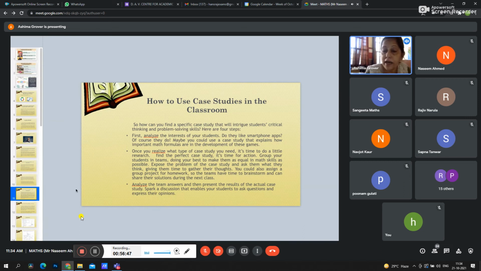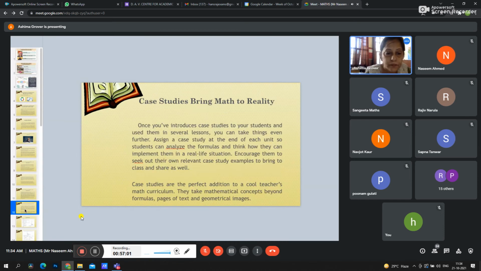Now, after that, we can analyze the team answers and then present the result of the actual case study and spark a discussion that enables our students to ask questions and express their opinions. Now, as everybody knows, case studies bring maths to reality. Once you have introduced these case studies to your students and used them in several lessons, you can take things even further. Assign a case study at the end of each unit to the students, and they can analyze the formulae and think how they can implement them in real life situations.